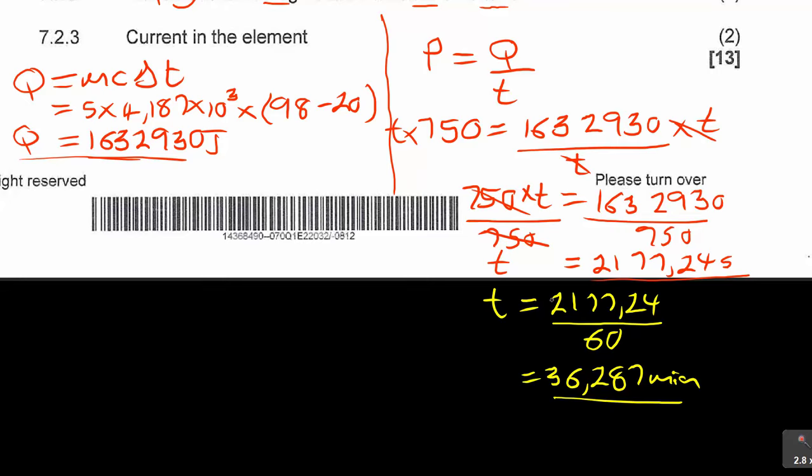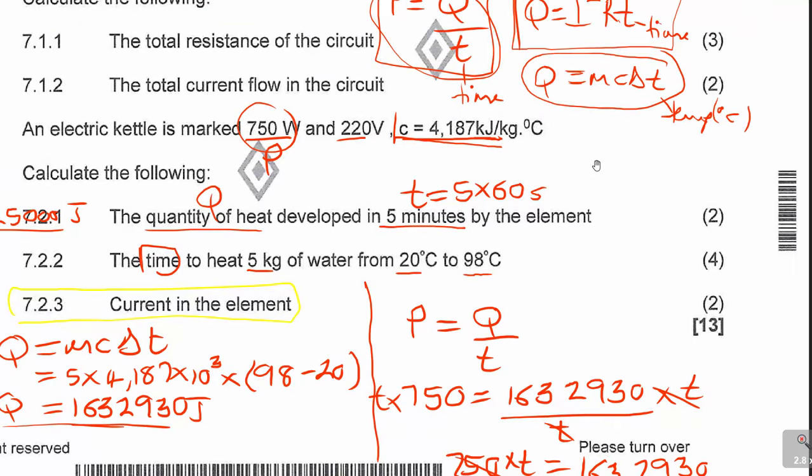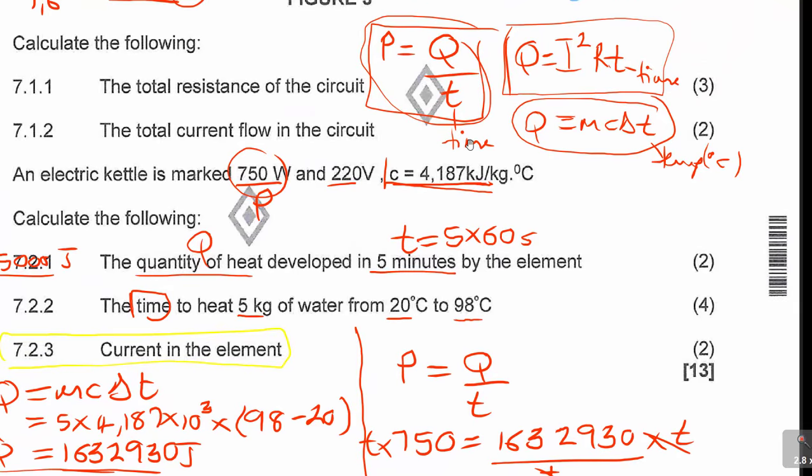So guys, this is how we go about that. And then the last part there, it says we need to find 7.2.3. It says the current in the element, the current. So I'm talking about the current now. What is the current in the element? Back to our other Q, you could have used this one, or we can use a simple formula. It's 2 marks. The current there is not complicated.